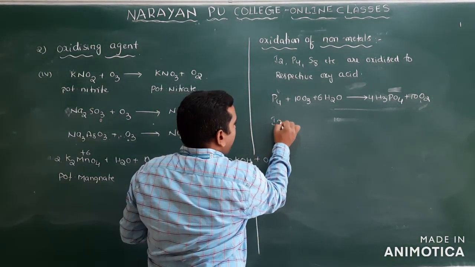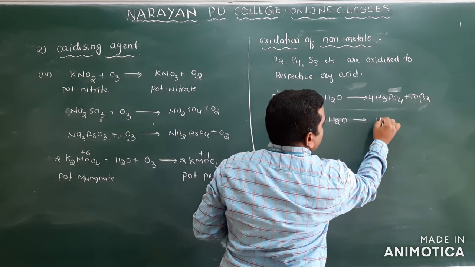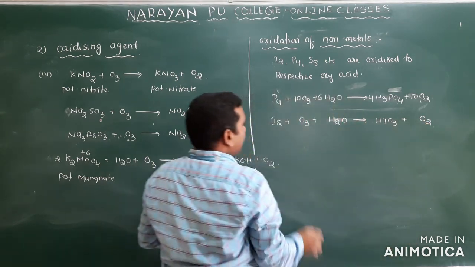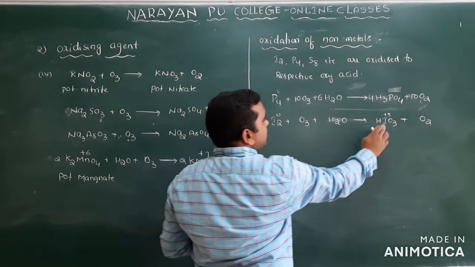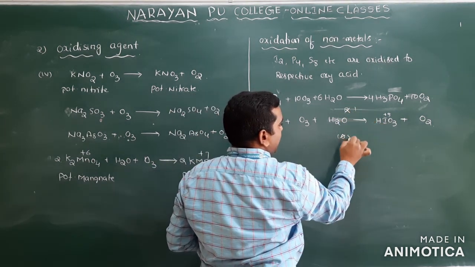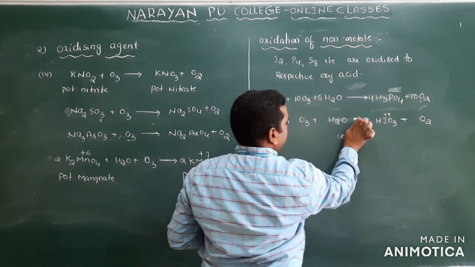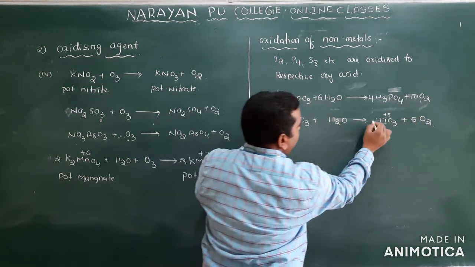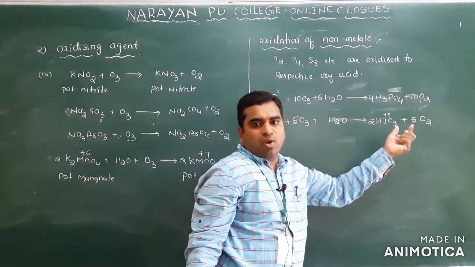In the same way, iodine is oxidized to iodic acid, HIO3. Clear? I2 plus ozone gives HIO3 plus oxygen. Here it is 0 and here it is +5. For 1 iodine the increase is 5, for 2 iodine 10. Here 10 and here 2, so it is 1 and it is 5. So ozone to O2 should be multiplied by 5. So multiply here 5, and here also 5, and iodines 2 are there, so multiply 2 here. So this is balanced. Iodine is oxidized to iodic acid.